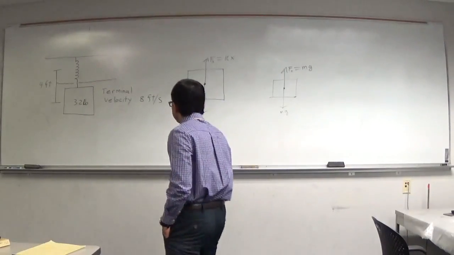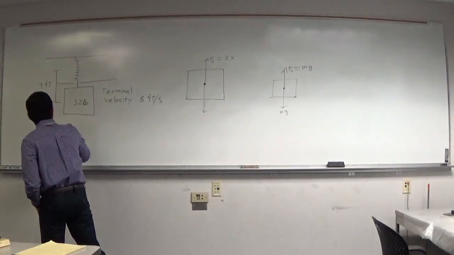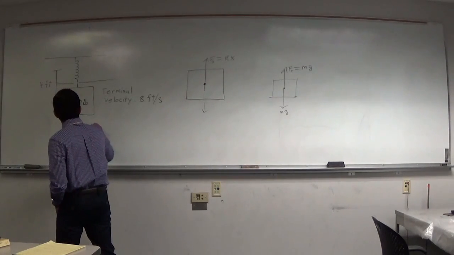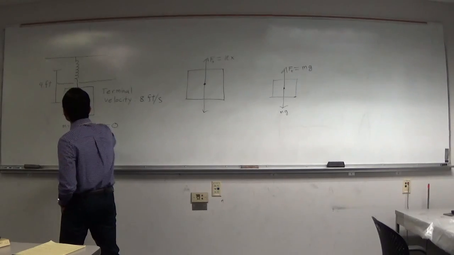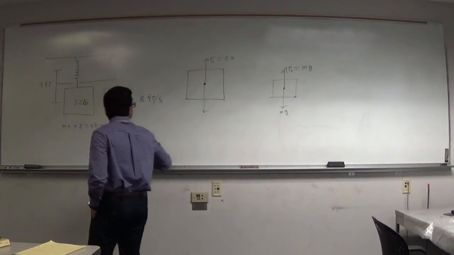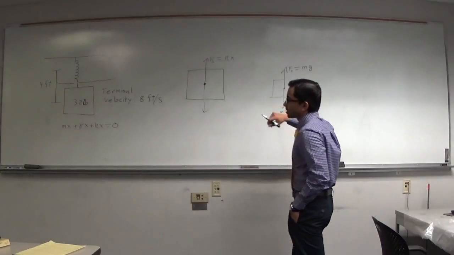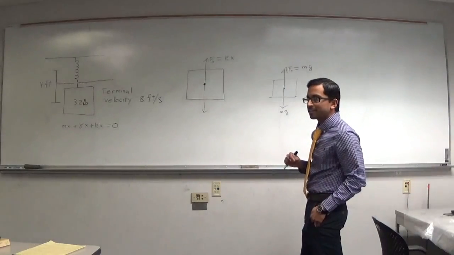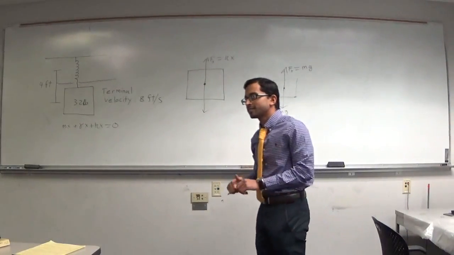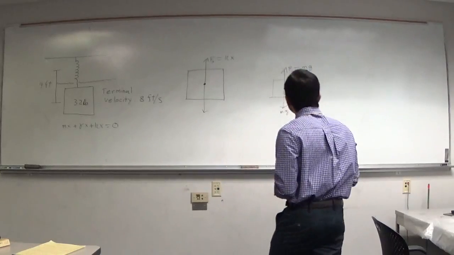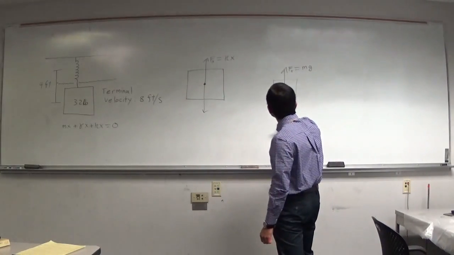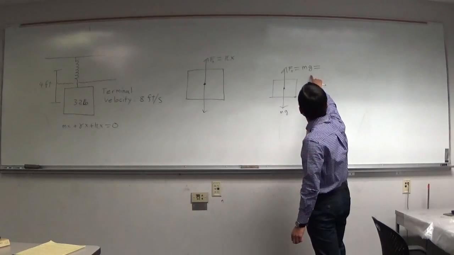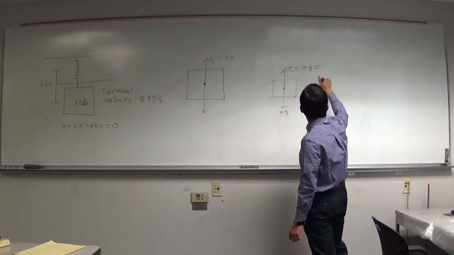So let's write down what the general equation for this is. It's mx double dot plus gamma x dot plus kx equals 0, right? So you want to find this gamma. So over here, let's think about what's happening. We know that mg is going to equal 32 pounds.